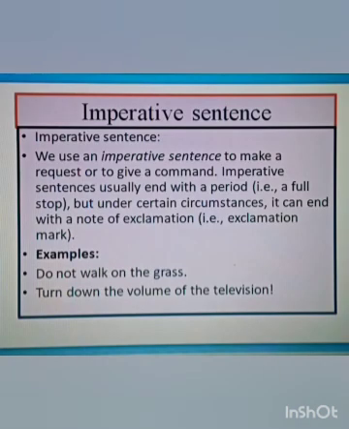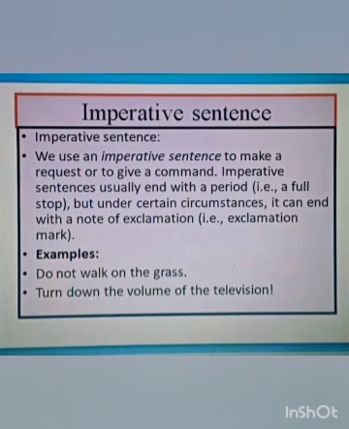The next sentence we are going to see is the imperative sentence. An imperative sentence is nothing but making a request or giving a command. Now I am going to give you the definition of an imperative sentence. We use an imperative sentence to make a request or to give a command. Imperative sentences usually end with a period, a full stop. But under certain circumstances, they can end with an exclamation mark.